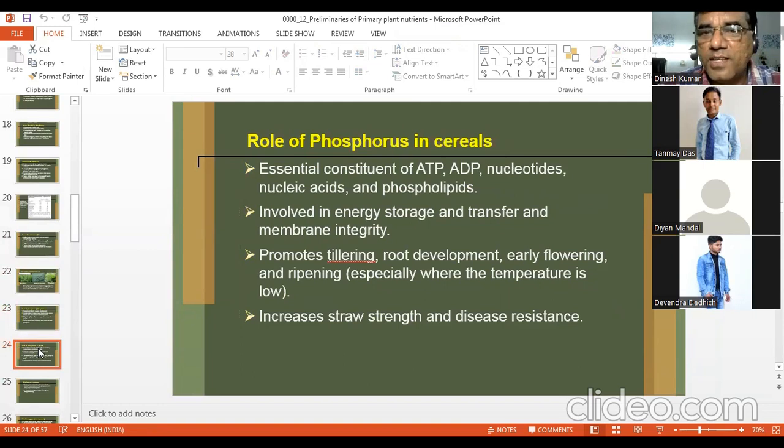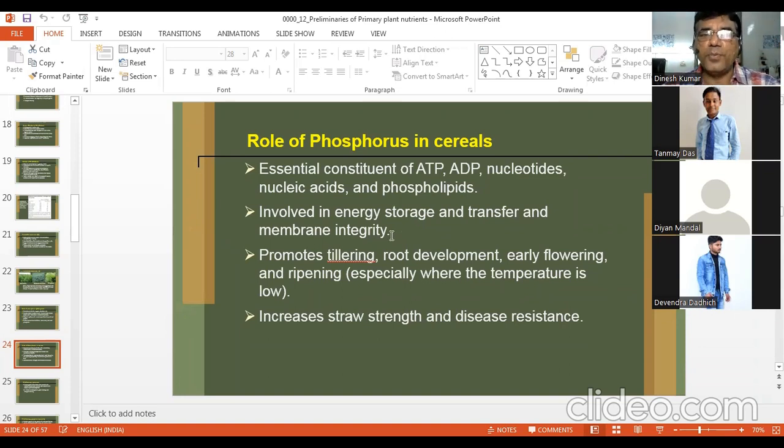What are the roles for cereals? Essential constituent of ATP, ADP, nucleotides, nucleic acids, and phospholipids. I assume that most of you understand the structure of nucleotides, nucleosides, DNA, RNA. We should know it. The agronomy student, or NRM student, should not lag behind. You should learn some chemistry, some organic chemistry. This is the time. Some fundamentals, at least basic things should be known to us. What is ATP, ADP, these things. Involved in energy storage and transfer and membrane integrity.